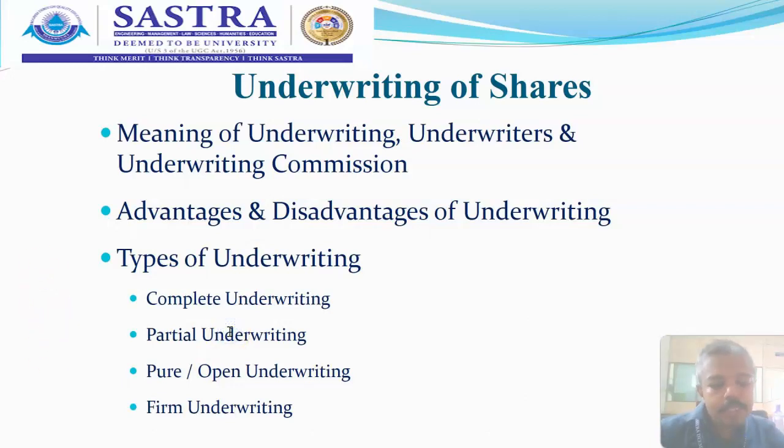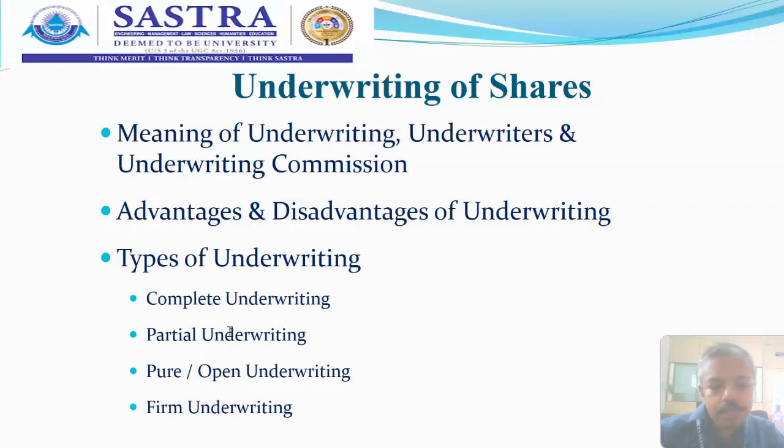Now let us discuss the different types of underwriting business. We have 4 types of underwriting. One is complete underwriting. The second is partial underwriting. Third, pure or open underwriting. The fourth type is firm underwriting. But these 4 types are categorized in 2 ways.